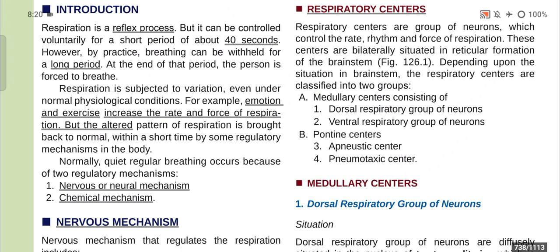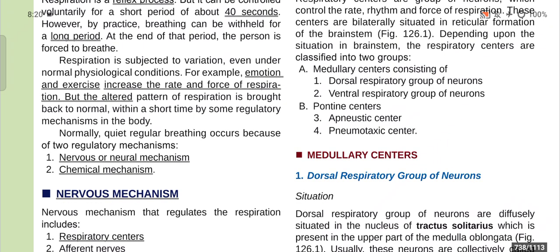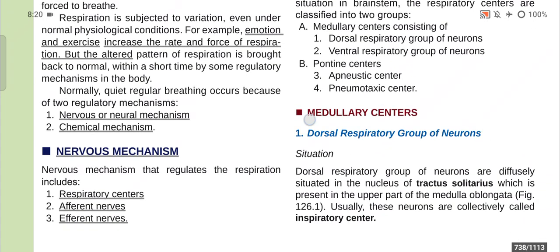The medullary center consists of the dorsal respiratory group of neurons and the ventral respiratory group of neurons, but the pontine center consists of the apneustic center and the pneumotaxic center. So first we start with the medullary center.